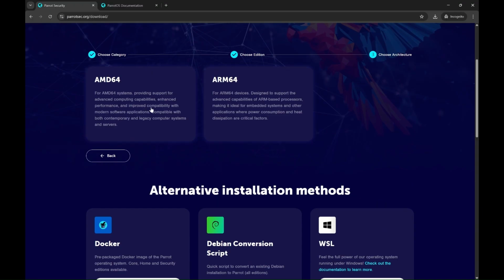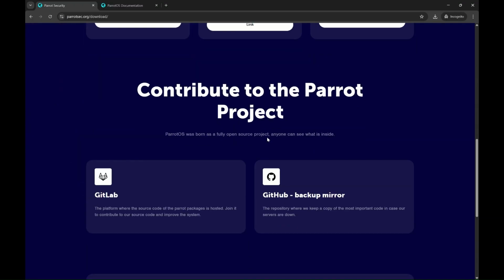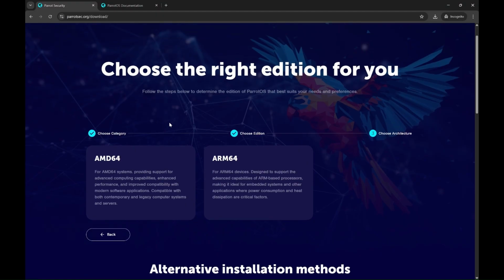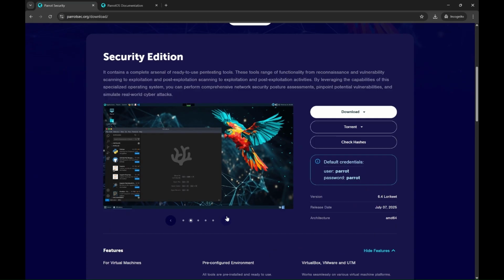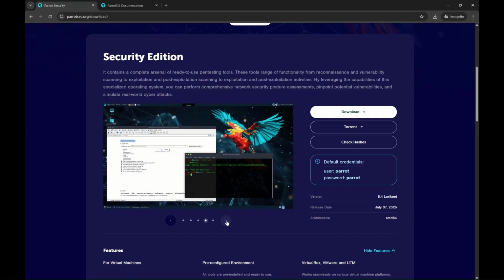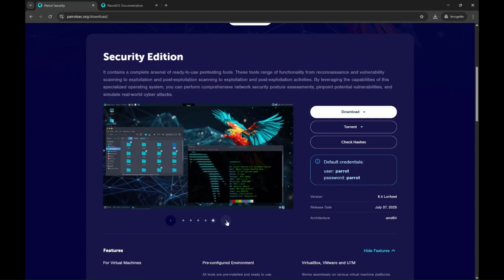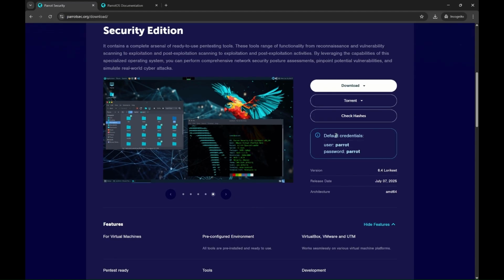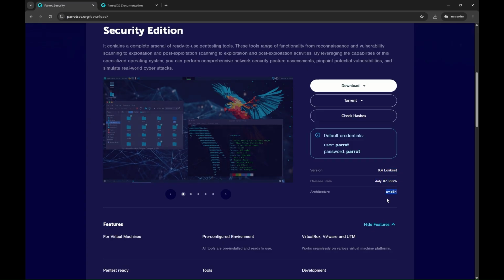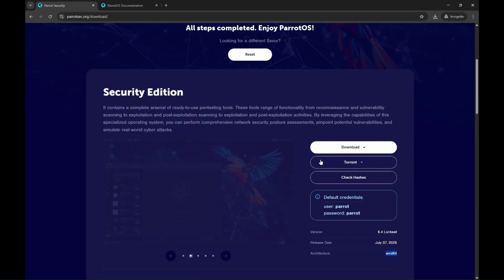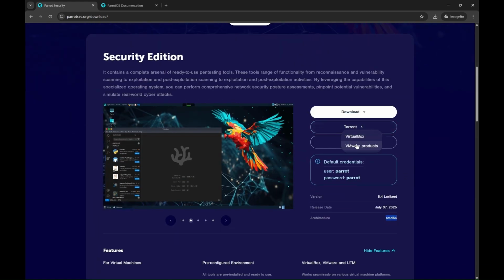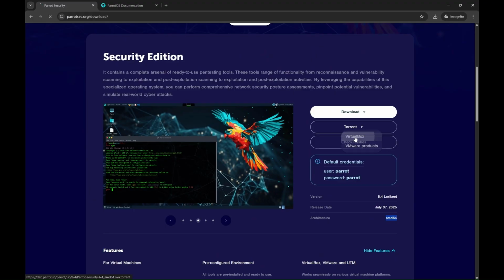So here are the multiple options: live, virtual. So we are going to use the VirtualBox and then the security edition, and then architecture. We are going to choose the AMD 64. So this is how the GUI looks like. And here are the default credentials. And above you can see the download options.